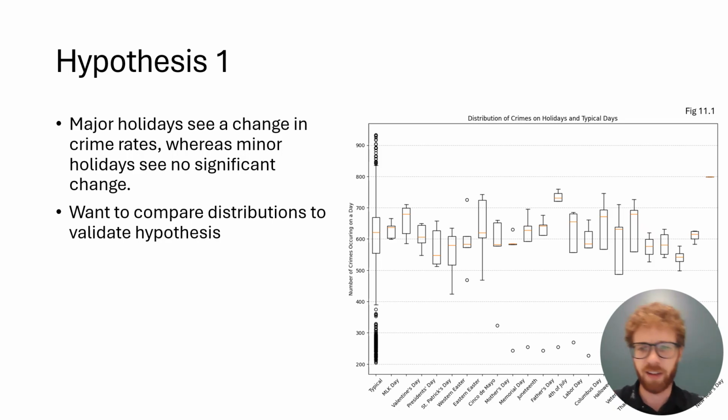So I created this box plot here to measure the different distributions, and it wasn't very useful, really. You can't get a whole lot out of it. Although one thing that did pop up in this is that New Year's Day here, right on the left, or right, sorry, we seem to only have like a single data point for it. I think a lot of them were removed in the outlier removal step. So from here on out, I've decided to remove New Year's Day from my analysis. But that's about the only useful thing this box plot shows. So what are we going to do to prove these hypotheses?